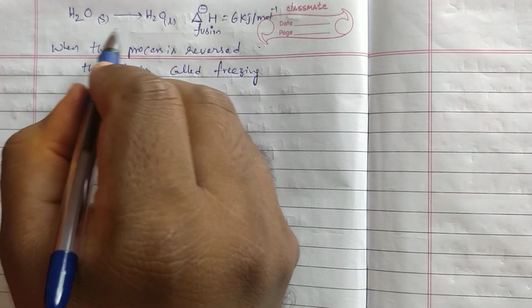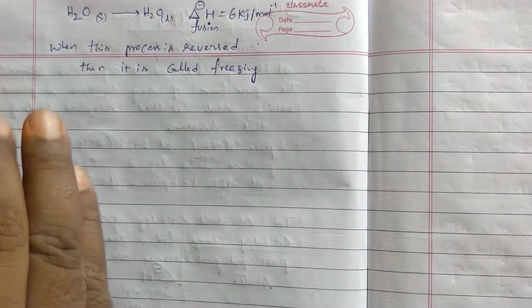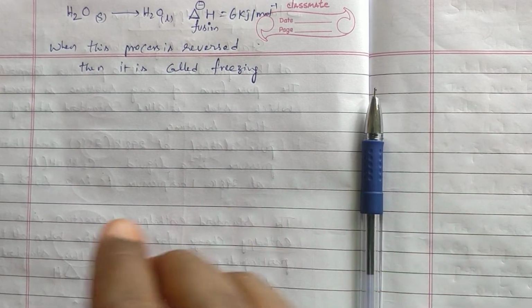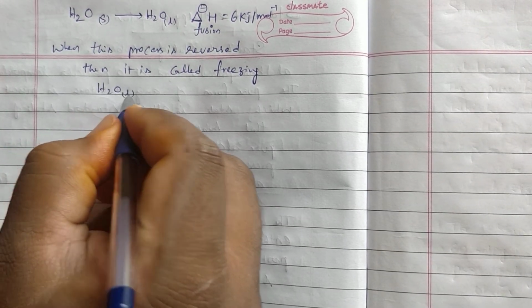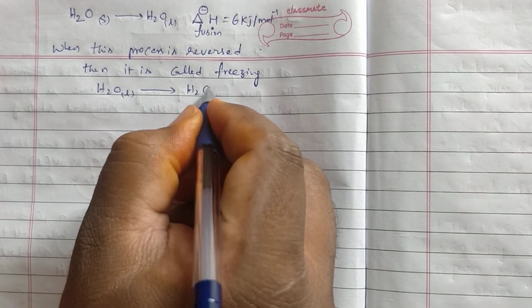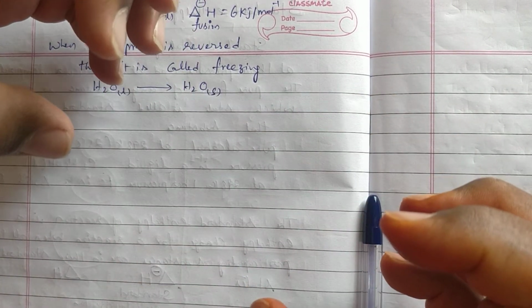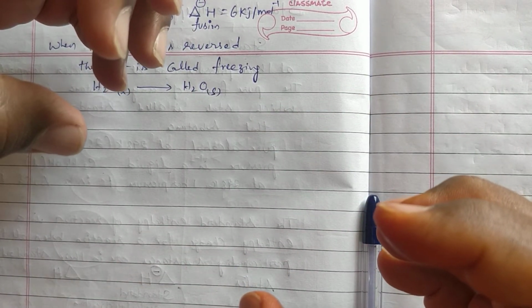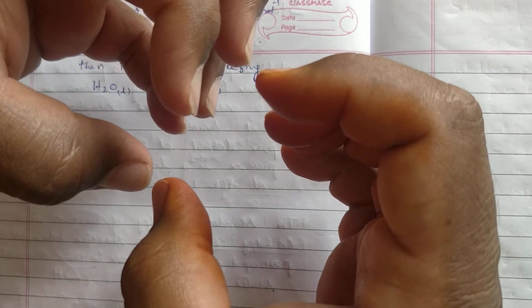Previously here solid is converted to liquid, it is a positive sign, that is an endothermic process. When liquid is converted to solid, H2O liquid is going to be converted to H2O solid. Okay, liquid molecules are far away from each other. When they want to be converted to solid, they have to come closer. At that time, attractions are increased.